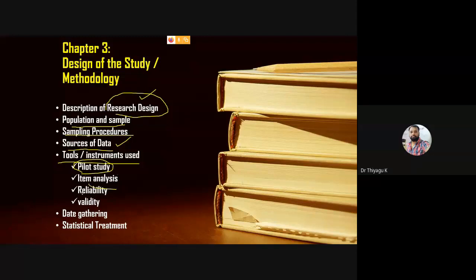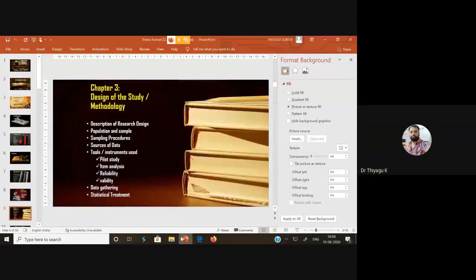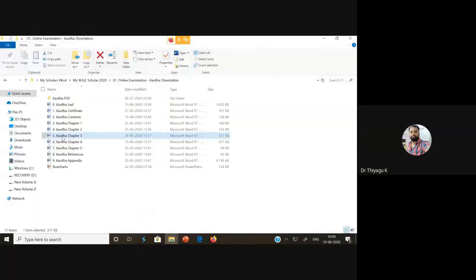Then item analysis, reliability, validity. These are things I will emphasize much when you go to the next classes: what is item analysis, reliability, validity and all. Then after this, data gathering procedure, then the statistical treatment which you adopted for the fourth chapter. These are things you can add in chapter number 3. Now I'm going to come back to the chapter 3 view. Yes, I'm clicking chapter 3.